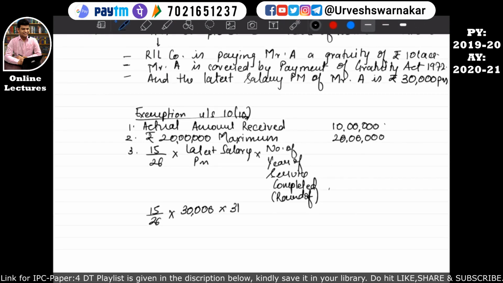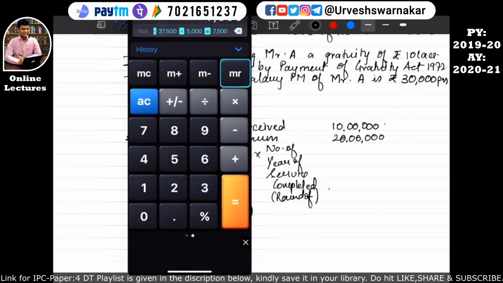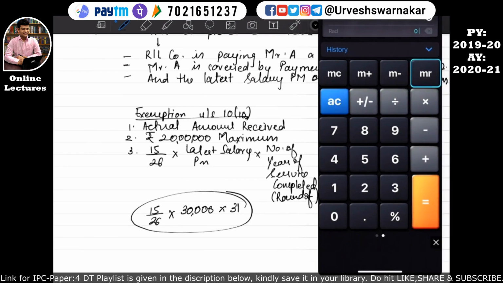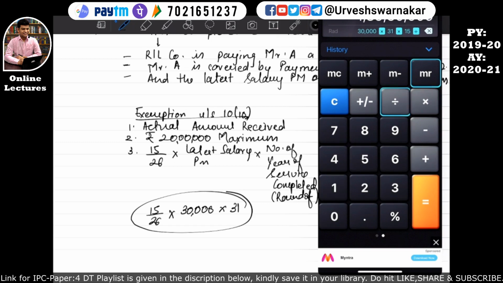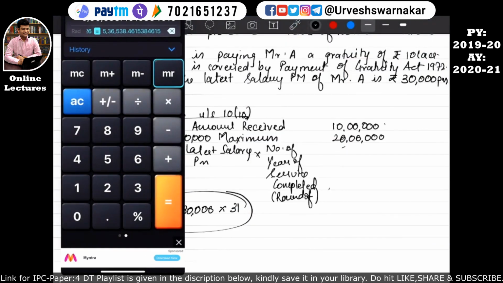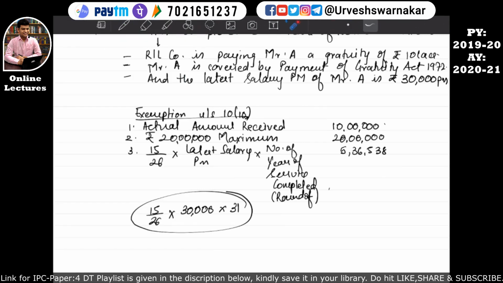Okay, and finally we will calculate the value as per this formula. So let's see how much it comes. 30,000 into 31 into 15 divided by 26, which is equal to 5,36,538. Okay, so we have derived this value. Okay, so whichever is lower of these three will be considered as exemption under section 10 subsection 10. So whichever is lower of these three is 5,36,538. So come into our format.